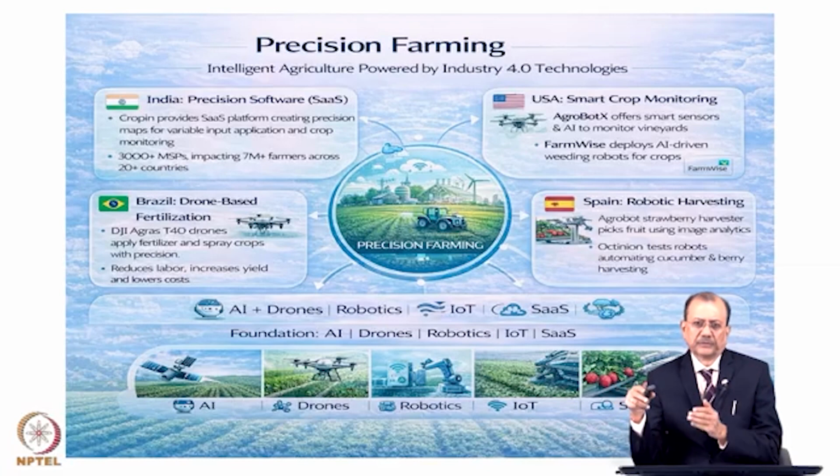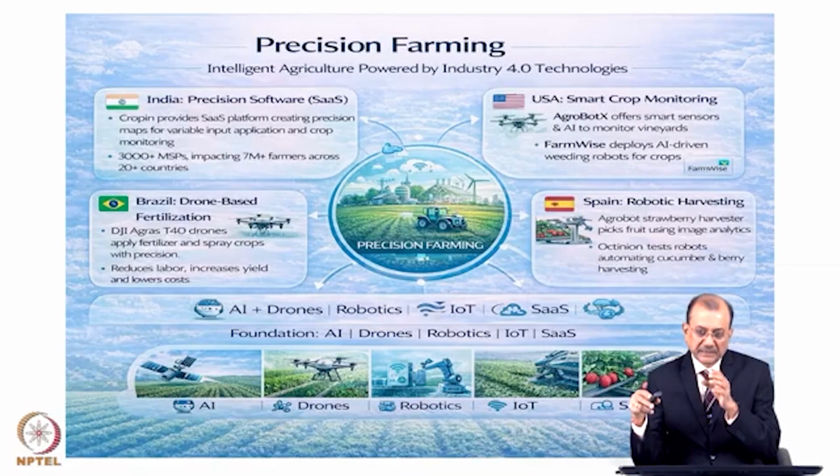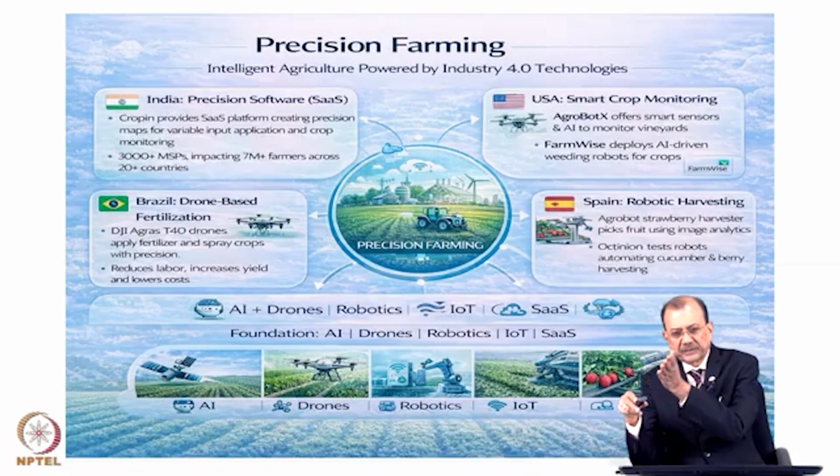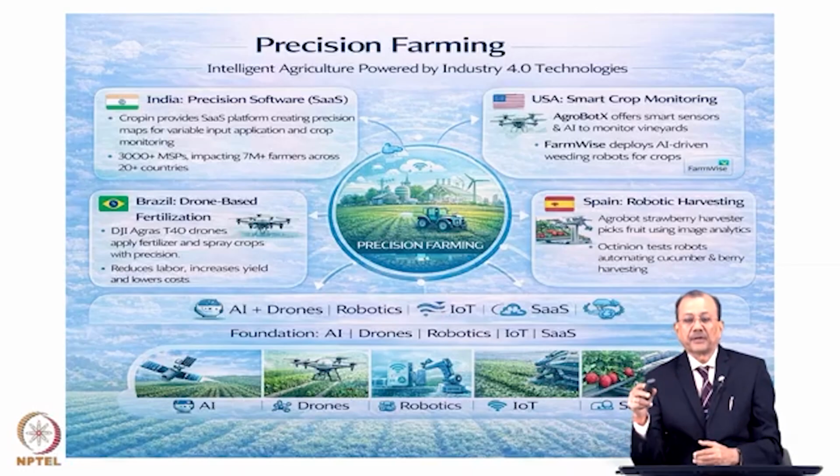Based on their vision and their budget, they feed the information into the system, and the system provides the guidelines: what kind of seed is to be used, what kind of fertilizer, what will be the schedule of the seeding and irrigation, etc. So this is called precision farming.